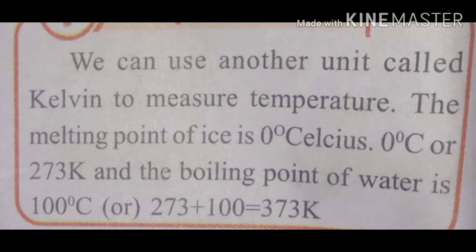The melting point of ice is 0 degrees Celsius, which in Kelvin means 273 Kelvin. The boiling point of water is 100 degrees Celsius, or 273 plus 100 equal to 373 Kelvin.